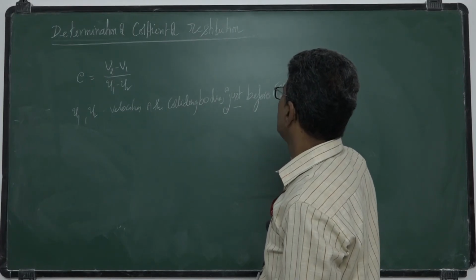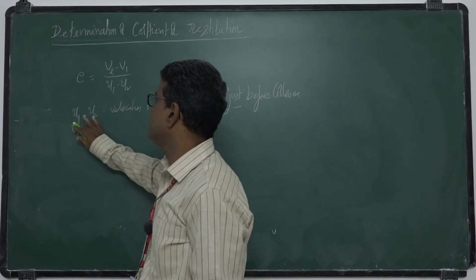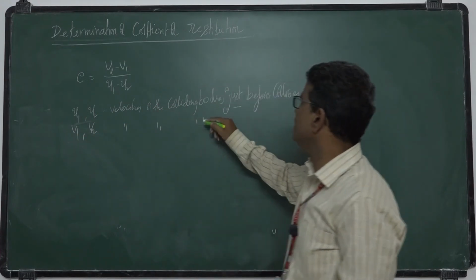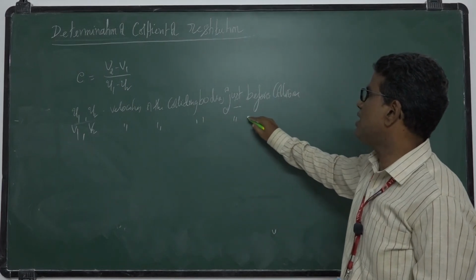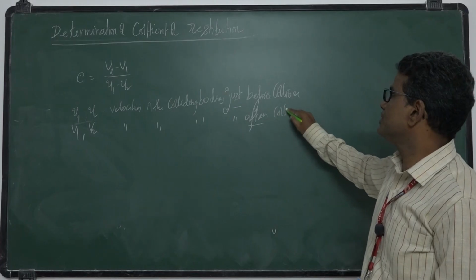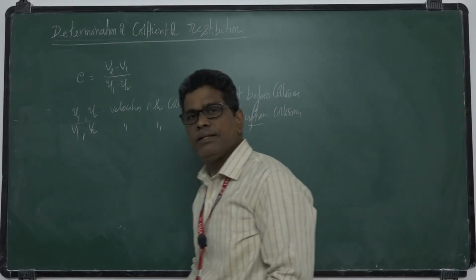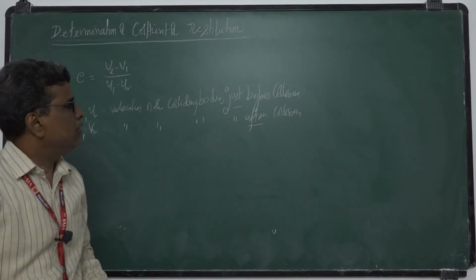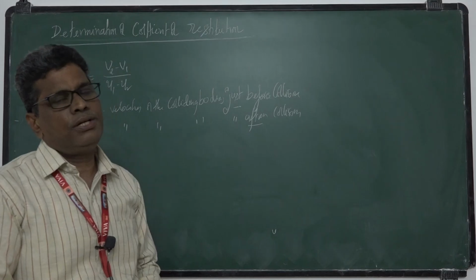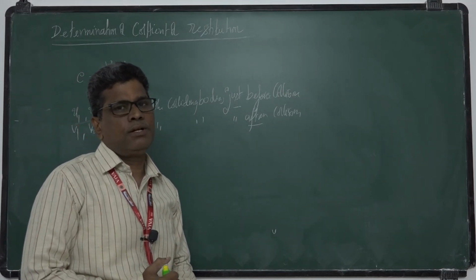And v1, v2 are the velocities of the colliding bodies just after collision. Practically, these velocities just before and just after collision are impossible to determine, isn't it?